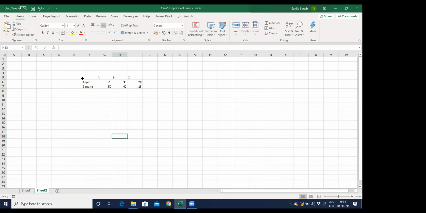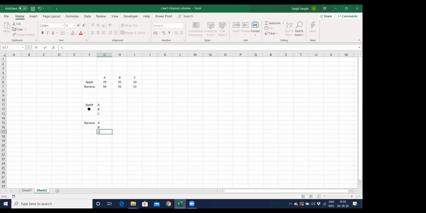Now this data, if you want to do a pivot table, it's not going to work. Why? Because you have multiple columns. Let me tell you what I'm trying to say. You want to know something like apple and banana. You want a data something like this. Now apple has got apple with A, B and C, and banana with A, B and C.